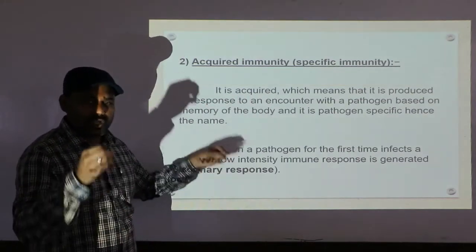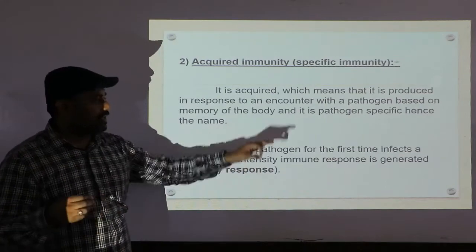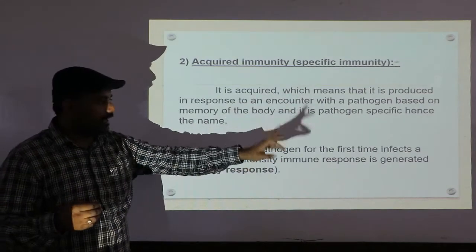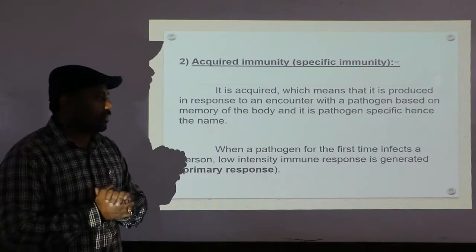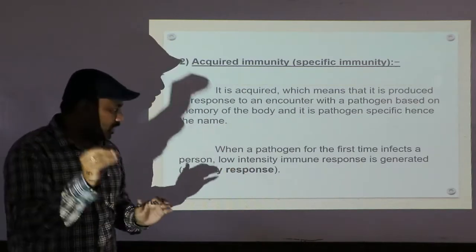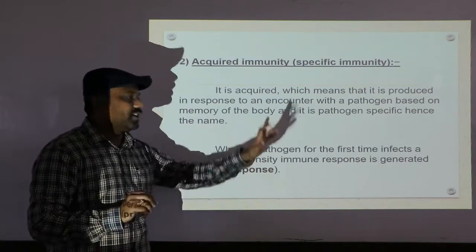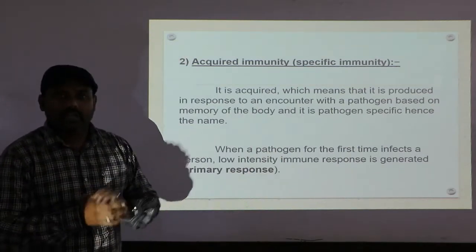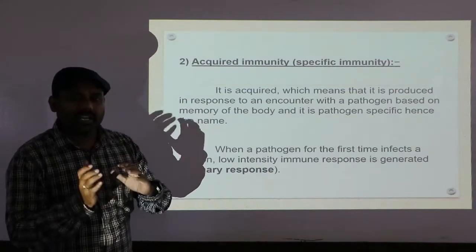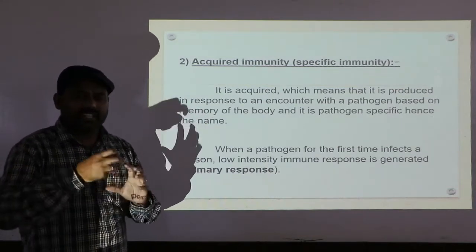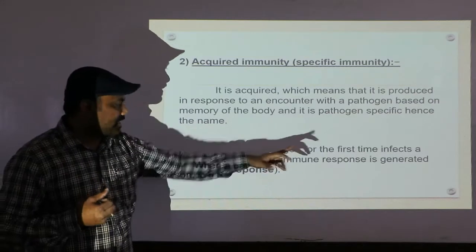I hope you understand. So when a pathogen infects a person for the first time, a low intensity immune response is generated. The word low intensity immune response refers to the immune system producing antibodies at a low rate, which means it takes a little bit of time.